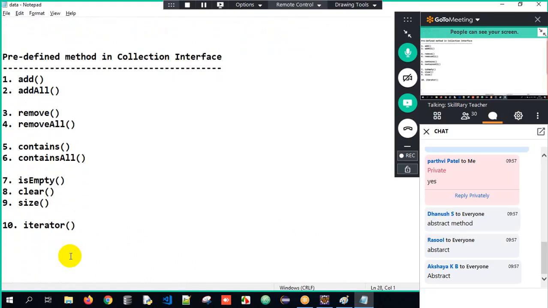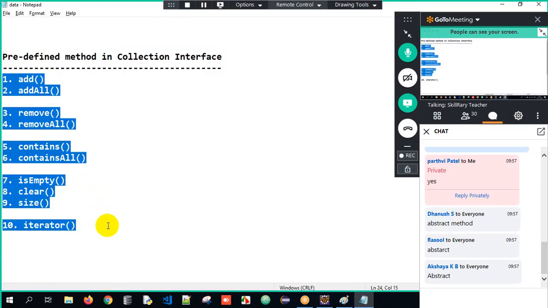So these are the few important methods under the Collection interface. These are all abstract methods, and they are all implemented in the implementation classes. So this is what the methods tell us here. See, Collection is an interface, it has many methods, and these are the most important methods: add, addAll, remove, removeAll, contains, containsAll, size, isEmpty, clear, and the iterator method.